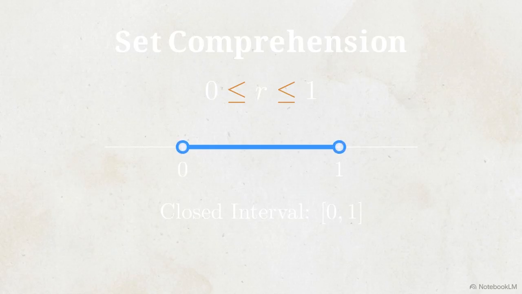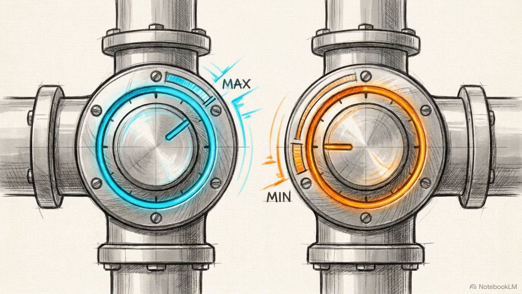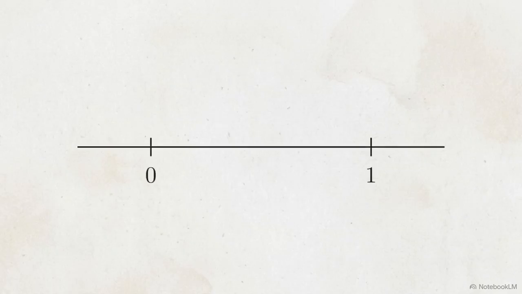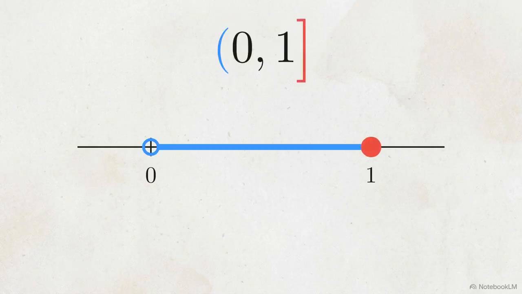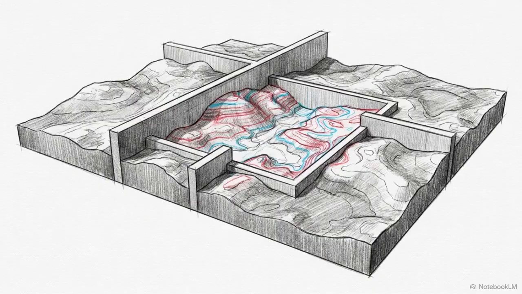If we exclude those endpoints, we get an open interval. The boundary limits are strictly applied, replacing the inclusive symbols with strict inequalities. Because this is an algorithmic pipeline, we can mix these constraints. We can create left open or right closed intervals simply by adjusting the logic for each endpoint independently. Set comprehension provides the geometric boundaries necessary to navigate, constrain, and manipulate continuous mathematical spaces.